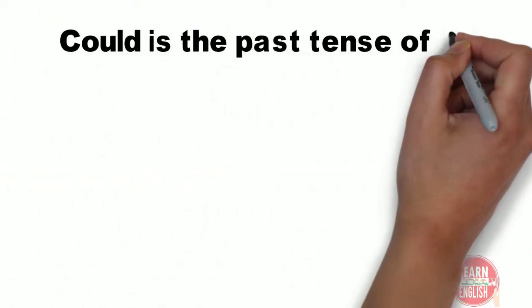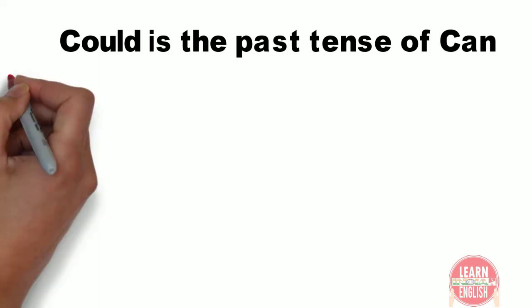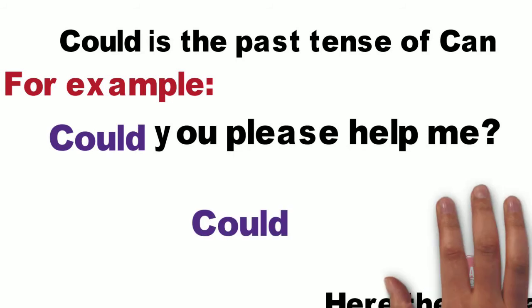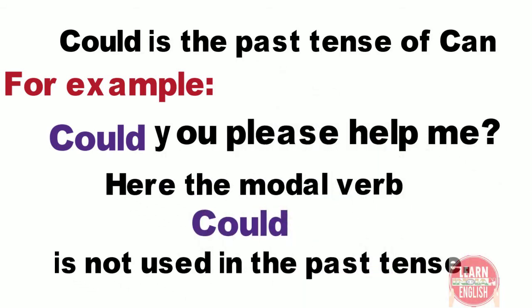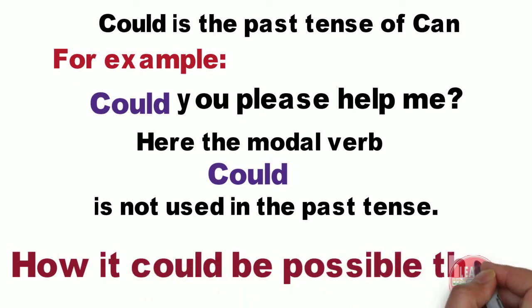First question. You may have learned that could is the past tense of can. Then why are we using could to ask a question, suggestion or request? For example, could you please help me? Here the modal verb could is not used in the past tense. The modal verb could is used to request in the present. How could it be possible then?